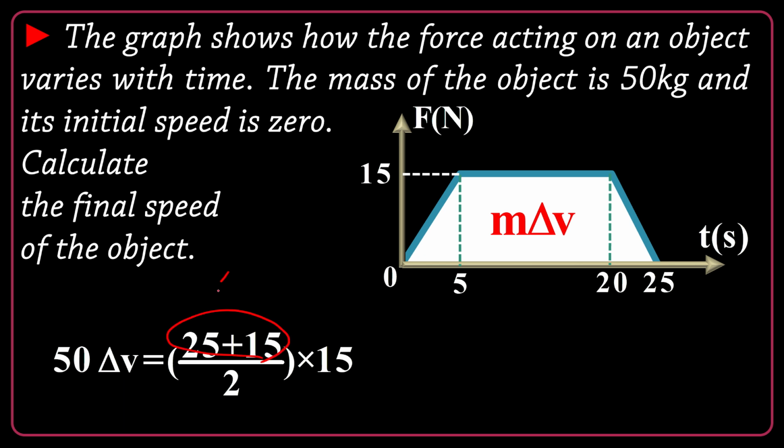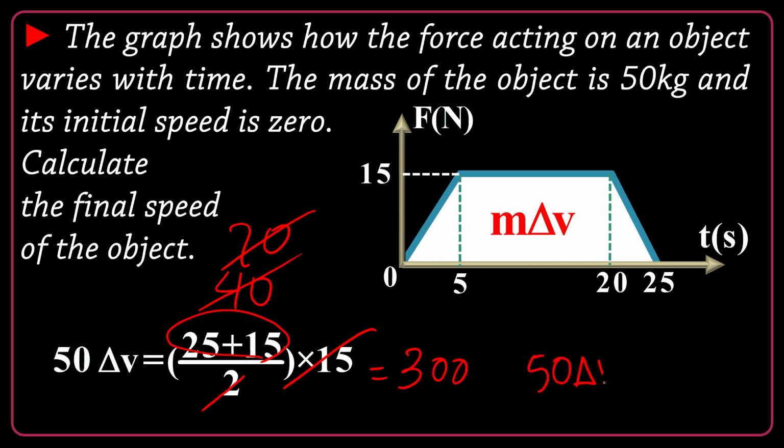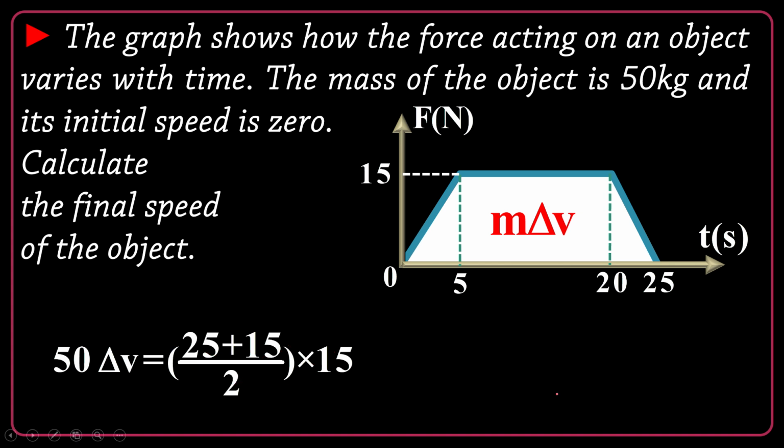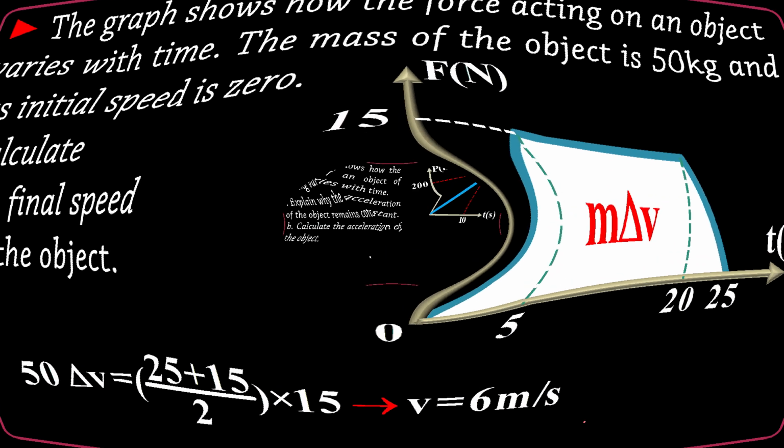Okay, upstairs is 40. Divided by 2 is 20. 20 times 15 is 300. So 50 times delta V is 300. Let's use V instead of delta V as I mentioned. So V is going to be 300 divided by 50, which is 6 meters per second.